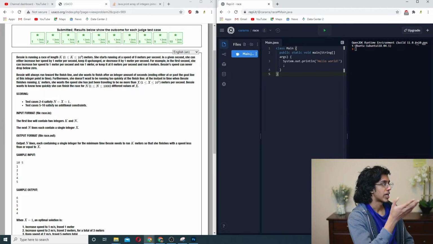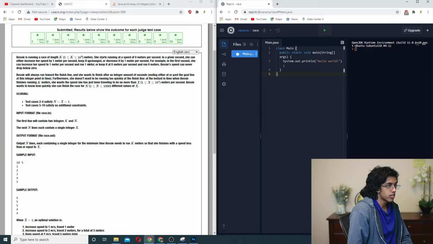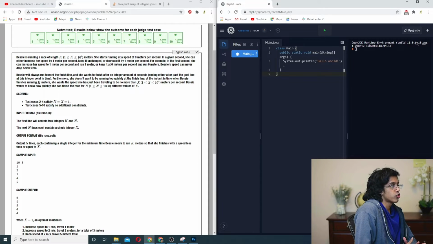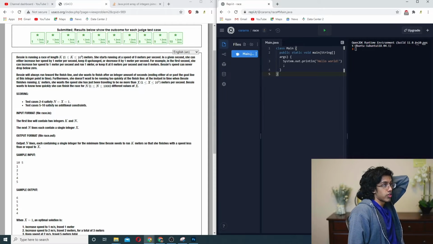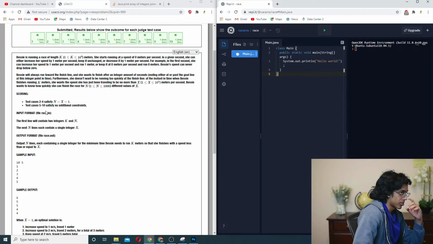Her speed can never drop below 0. And she wants to finish after an integer amount of seconds. She doesn't want to run too quickly at the finish line, so when she finishes, she wants to slow down. Alright, so for each possible x, we want to print out a different thing.